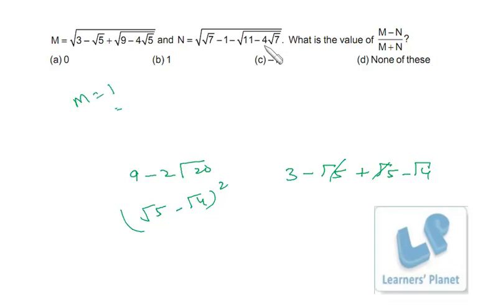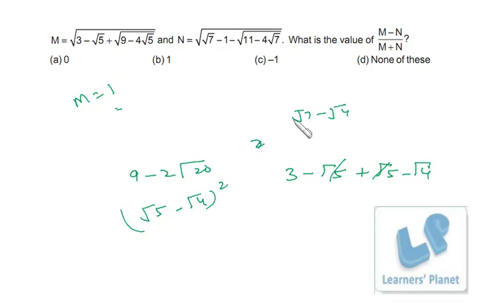Okay, similarly we can do over here. This 4, I just keep 2 outside the square root, and the other 2 will get into under the square root. So 7 into 4, 28, right? Now we want two numbers, their sum must be 11 and product must be 28. So that is 7 and 4, right? So this is actually root 7 minus root 4 whole square. So if it comes out of the square root, it will be root 7 minus root 4.